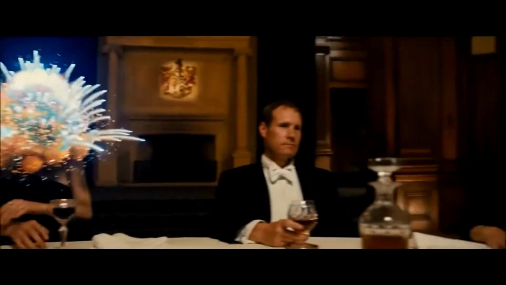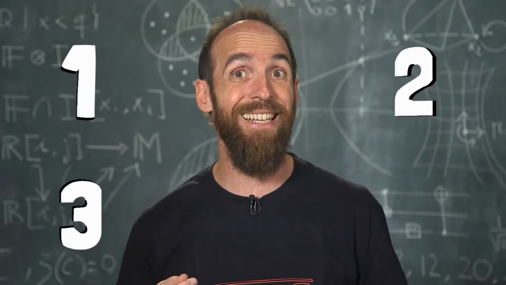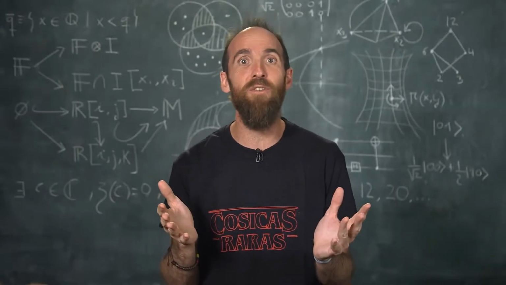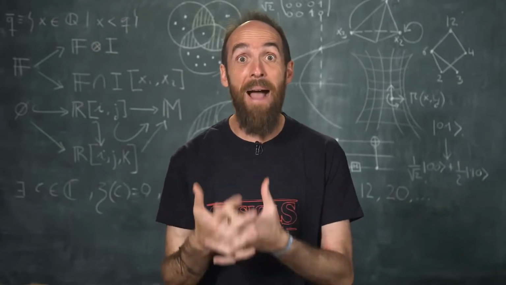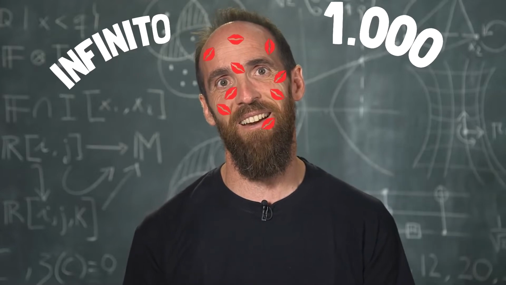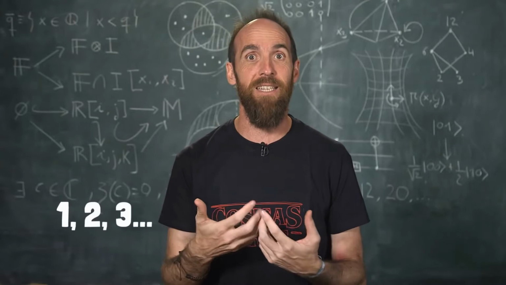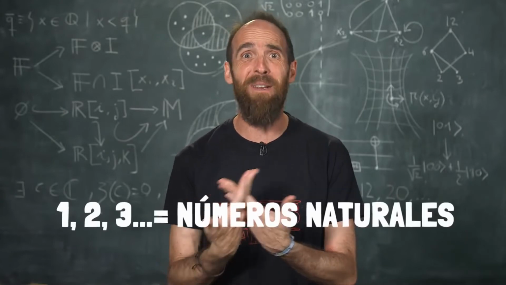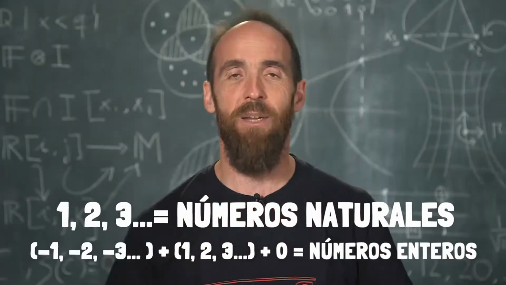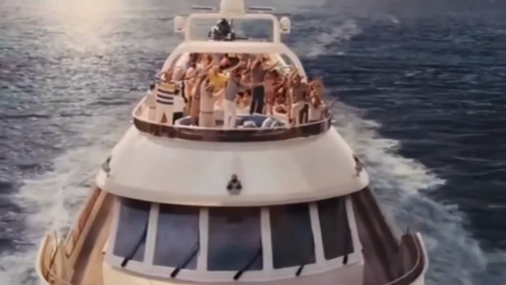As a precaution. Above all, we have the numbers to count, the 1, the 2, the 3, and so infinite numbers. The first time we heard about the infinity thing, we freaked out a lot and told mom that we love her infinitely and 1,000 times, and things like that. Then someone tells us that, in addition to those counting numbers, which are called natural, there are equal but negative ones, and all of them together, including 0, are called whole numbers. They can be added, subtracted, multiplied without difficulties, a feast.